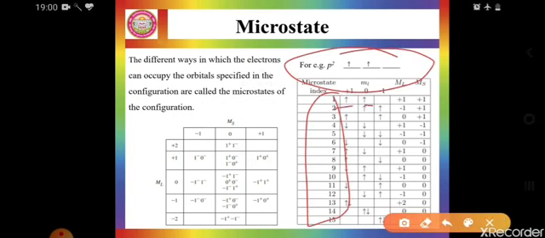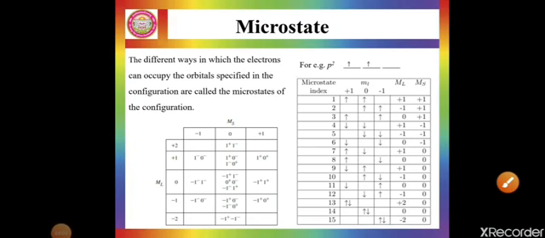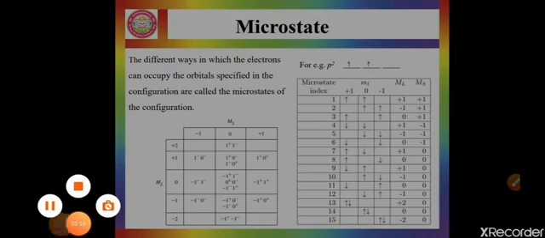First, for that ml will be +1, and the representation of these microstates in the form of quantum numbers is called capital L, the total angular momentum quantum number, and capital S, the total spin angular momentum quantum number. So how do we represent these quantum numbers in the form of a microstate? This is represented as